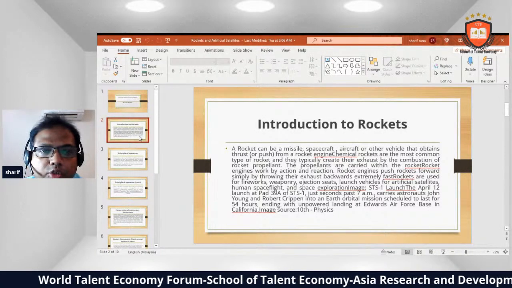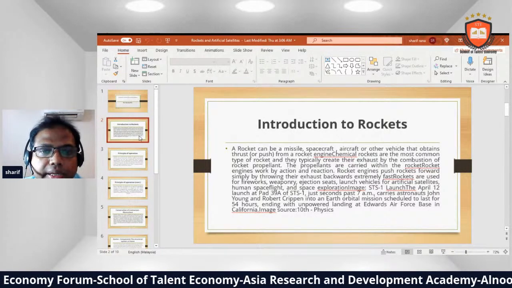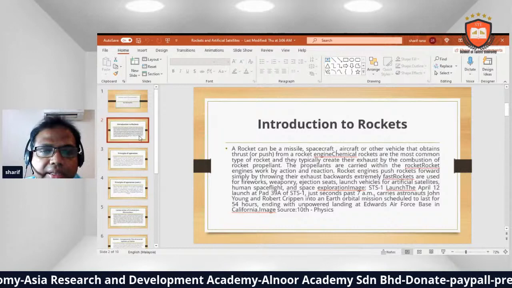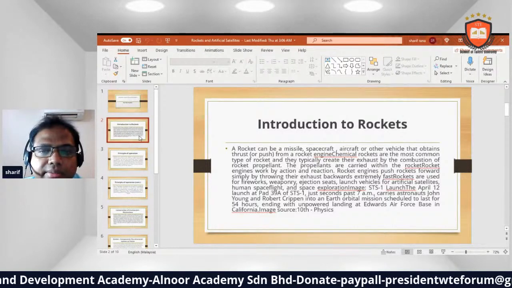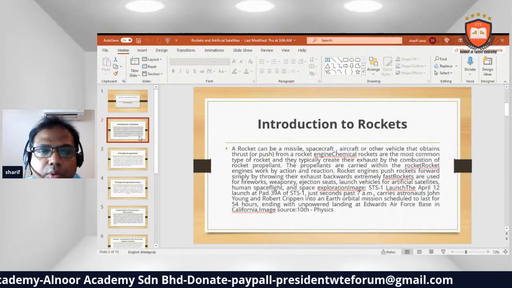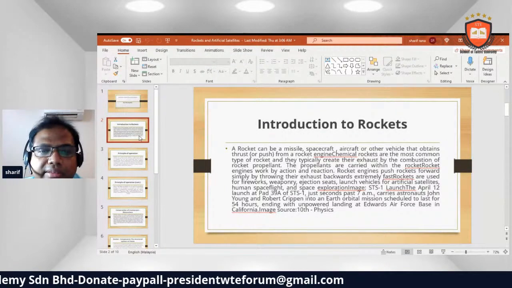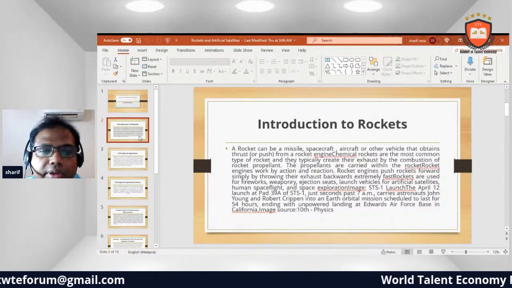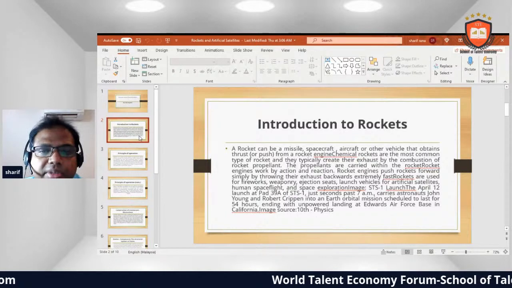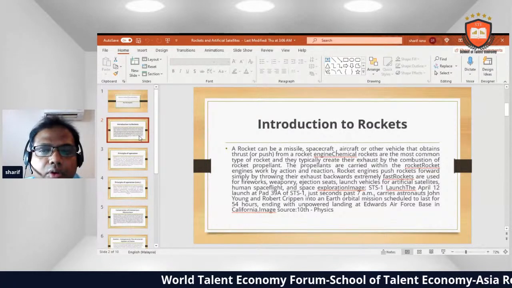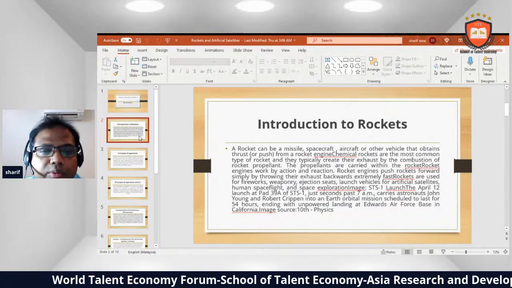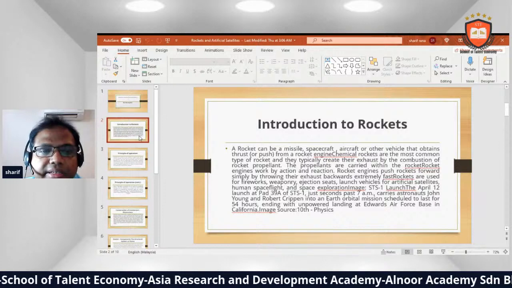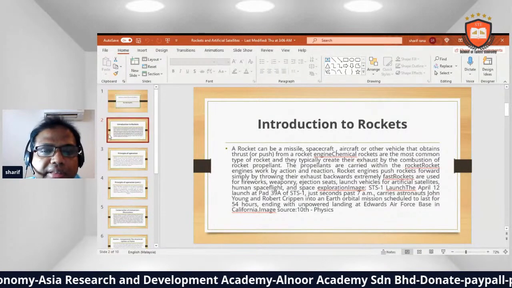Extremely fast rockets are used for fireworks, weapons, ejection seats, launch vehicles for artificial satellites, human spaceflight, and space exploration. Image: STS-1 launched April 12. Launch from pad 39 of STS-1 just seconds past 7 a.m. carries astronauts John Young and Robert Crippen into an Earth orbit mission scheduled to last for 54 hours, ending with an unpowered landing at Edwards Air Force Base in California. Image source: 10th Physics.